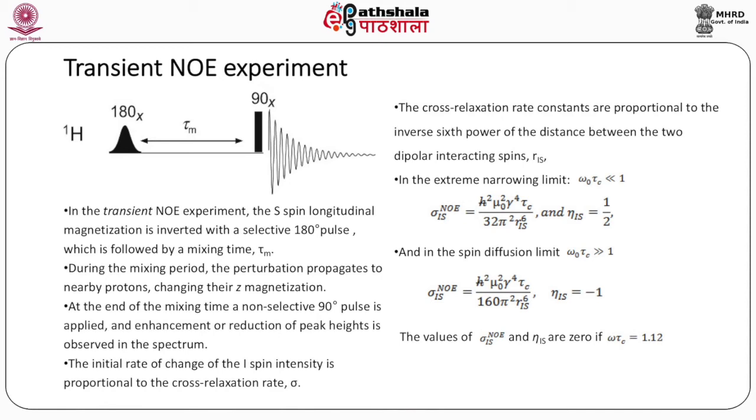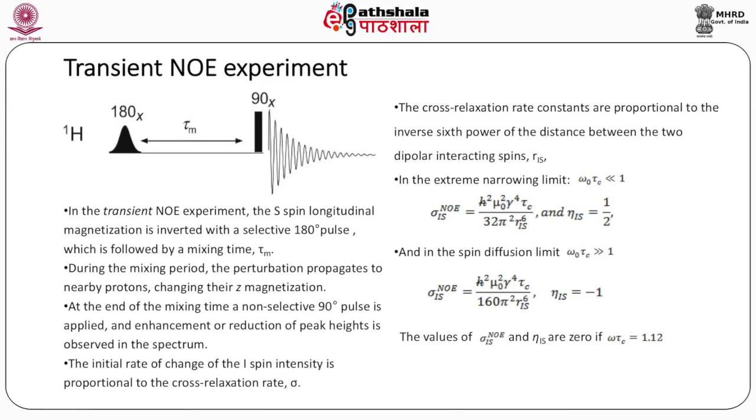Transient NOE experiment. In the transient NOE experiment, the S spin longitudinal magnetization is inverted with a selective 180-degree pulse, which is followed by a mixing time tau m. During the mixing period, the perturbation propagates to nearby protons, changing their Z magnetization. At the end of the mixing time, a non-selective 90-degree pulse is applied and enhancement or reduction of peak heights is observed in the spectrum.